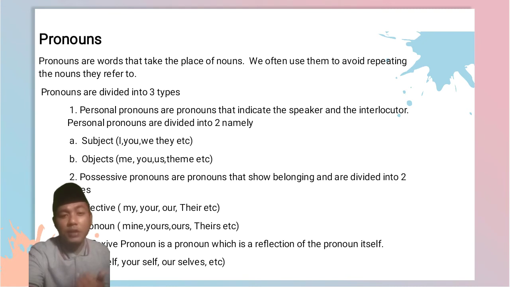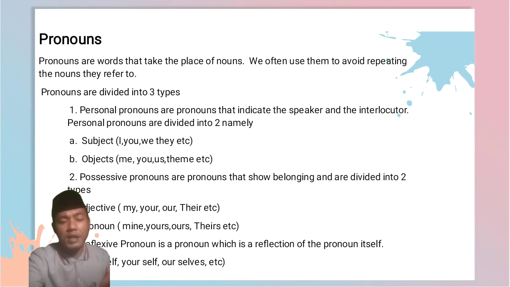And the next is possessive pronouns. Possessive pronouns are pronouns that show belonging and are divided into two types also. For the first is adjective, and the next is pronouns. Adjective is like my, your, our, their. And adjective here is not the adjective about our title today. No, adjective here means the pronoun we have to put before the nouns. For example, books, and here adjective is like my, your, our, their. We have to put it before the nouns. My book. This is the adjective.